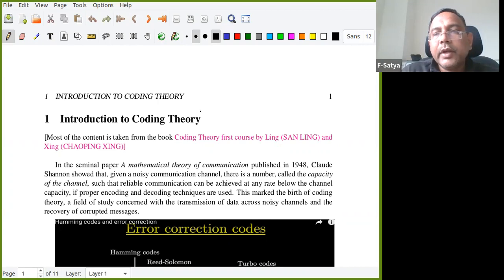So before starting, I want to tell you that this is the book I am following most of the time, but I'll follow other books also. This one book is sufficient, but it is not listed in your references. Coding Theory, A First Course by Ling and Xing. Full name is San Ling. So this is the book I am following. It is a very light, elementary book actually.